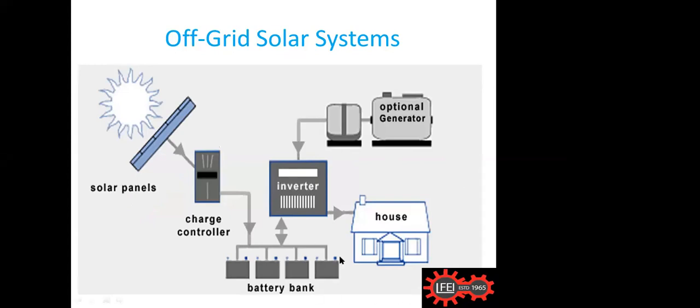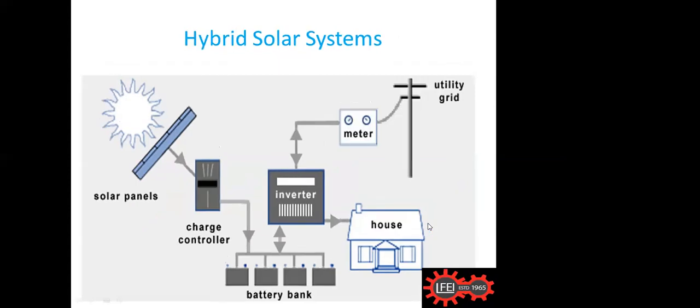Off-grid means we are not having any connection to the grid. We are not giving to the grid, but whatever energy we are getting, we are storing it in our battery bank. And we are using it, and the excess we are storing. Another thing is, in this we have an optional generator also. In case there is no solar in the daytime, we can use the generator and compensate that loss. Then the next one is the hybrid solar system.